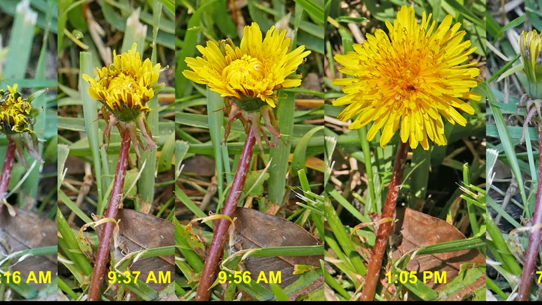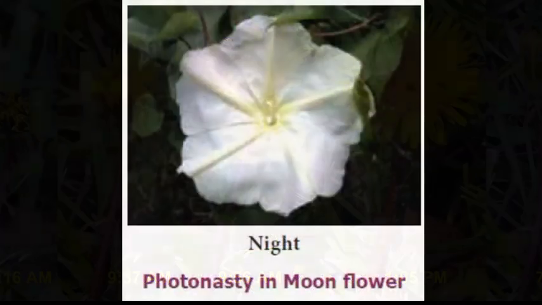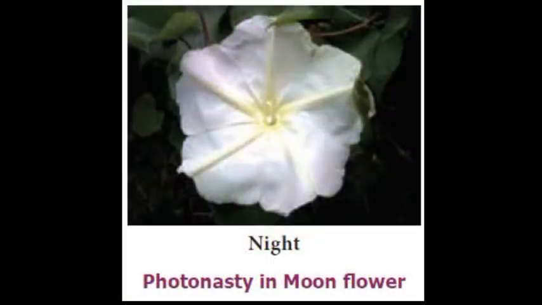In the other example, there is also a moonflower. The petals of the moonflower close during the day when there is bright light, but open up at night when it is dark and there is no light. This is also an example of photonasty. So beta, here we see the opening and closing of flowers in response to light, a growth movement. Petals open when their inner surface grows more than their outer surface, and petals close when their outer surface grows more than their inner surface. So this is all about photonasty.